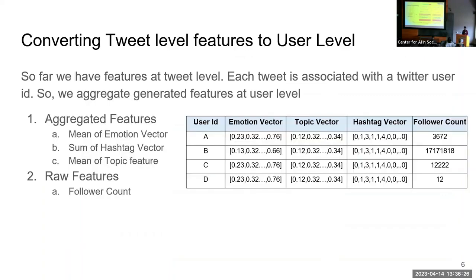So we have all these vector features in our data, which are at a tweet level. But since we are going to create everything at a user level, we try to roll up all these features at a user level. So we take a mean of emotion score, sum of hashtag, and mean of the topic theme to get the same kind of features at a user level. So now every user has an emotion score, topic score, and hashtag score, and also of course some raw features like how many followers this person has, because it also relates to whether he has an impact on social media or not, right? If someone has more followers, it's likely that what he posts has more visibility in the data.